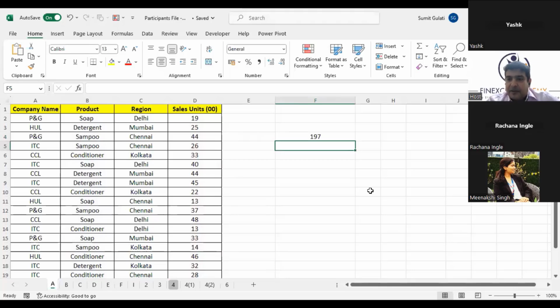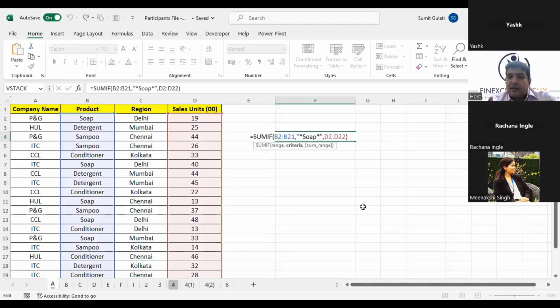Yes, I'll repeat that. Anvesha, what I'm saying is, the moment you put a star, stars are the wildcards in Excel. So if I leave it this way and don't put any star, it will only give me the answer wherever there's a SOAP with no space after it, no dot after it. The moment I give it a star, I'm telling there has to be a SOAP, but there can be anything after that also. It can be a space, it can be a dot, it can be anything.